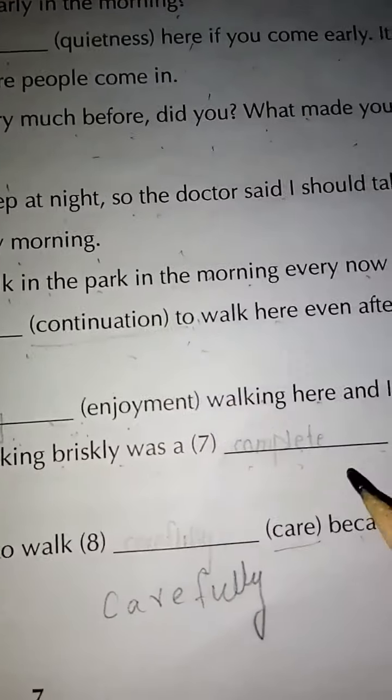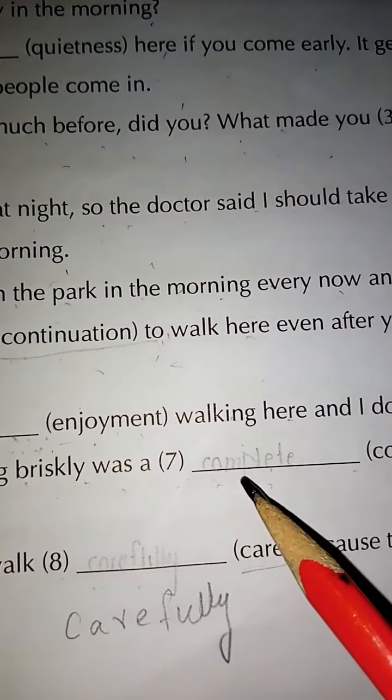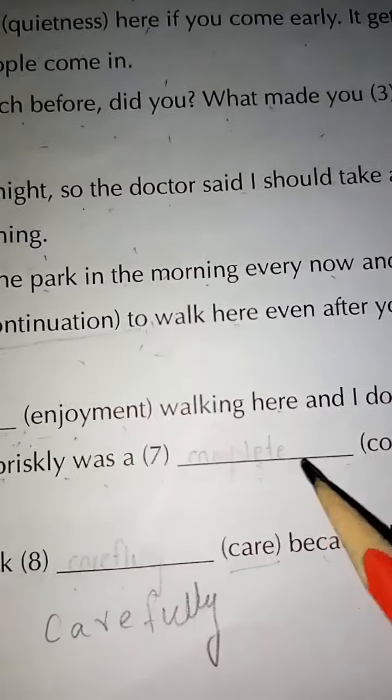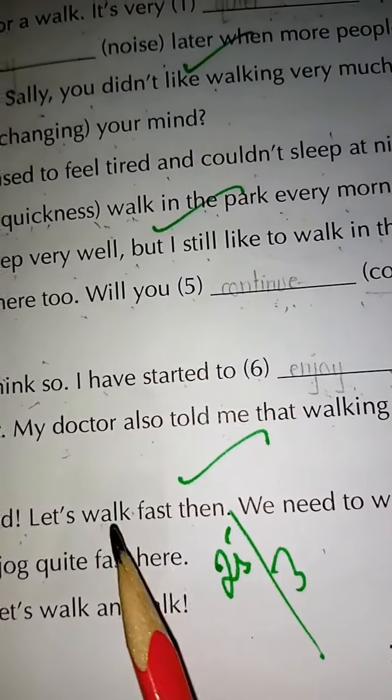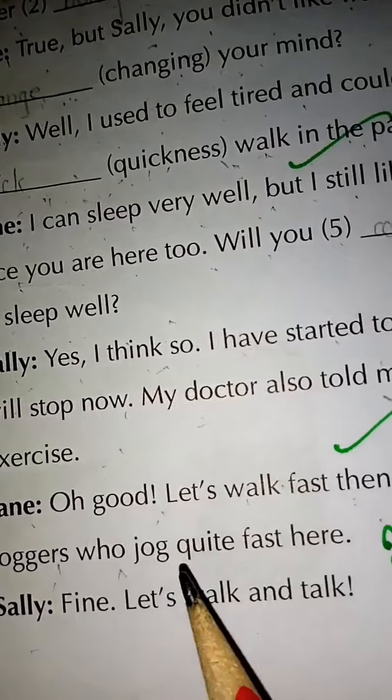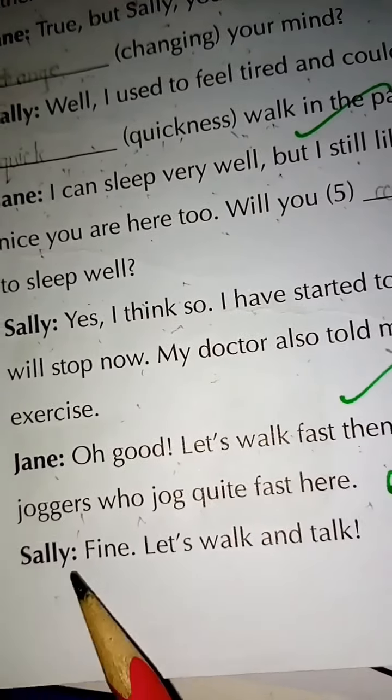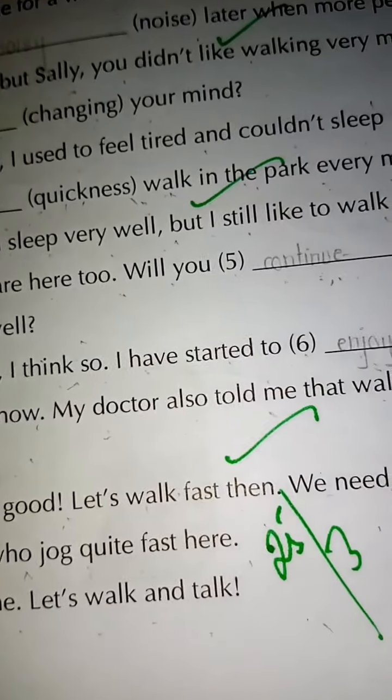Then number 7, completeness. So what is completeness? It is also a noun, but we are not going to use it as a noun, so we will use complete. Then Jane: Oh good, let's walk fast then. We need to walk dash because there are joggers who jog quite fast here. Sally: Fine, let's walk and talk.